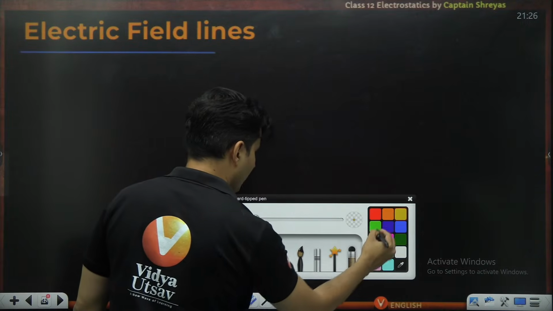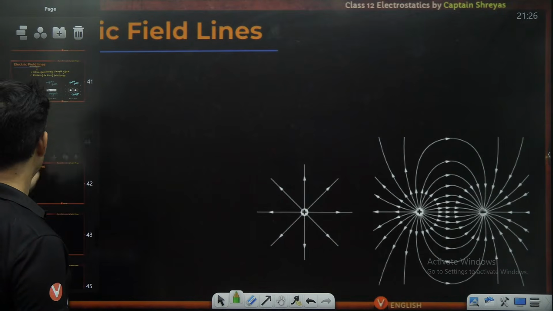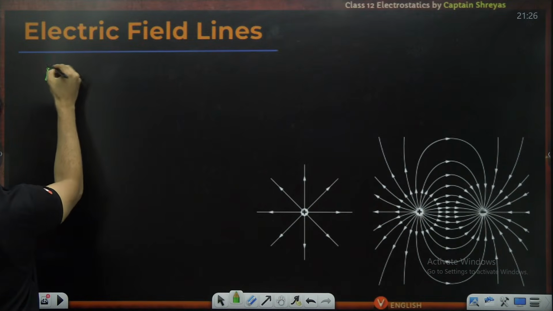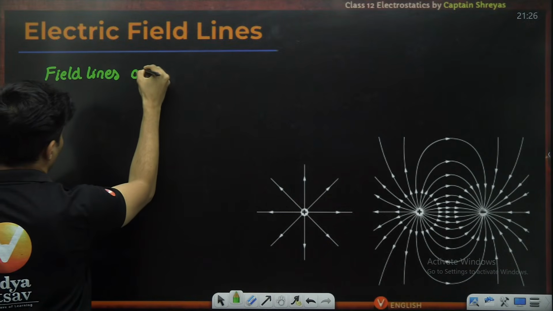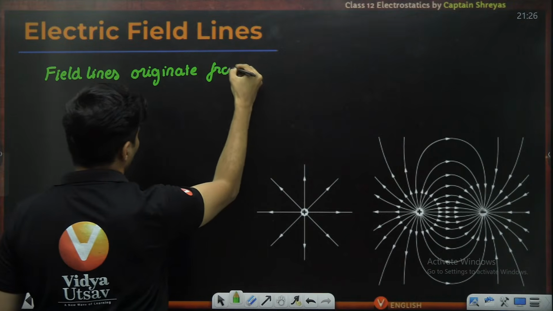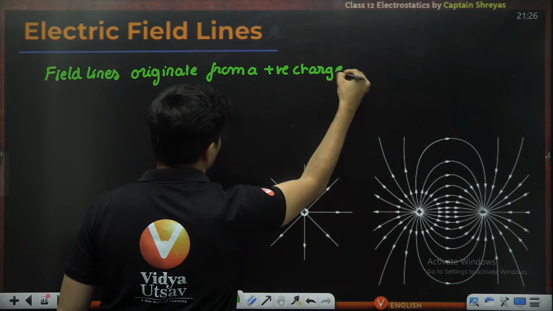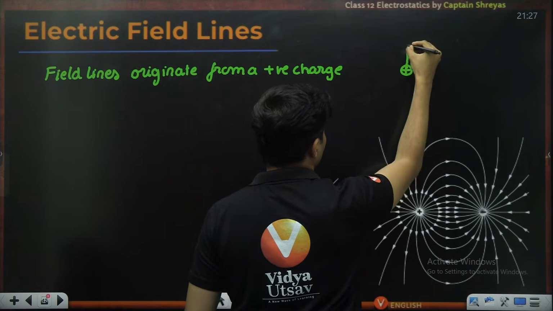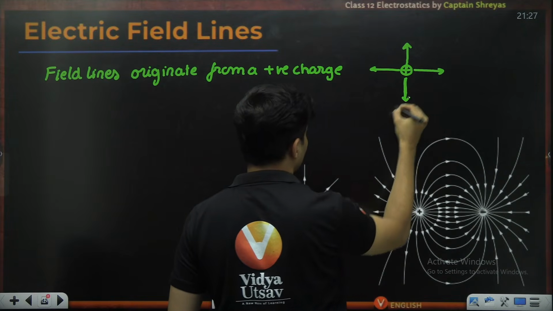First of all, this is very important. I'll just put it here. So the field lines originate from a positive charge, as you can see over here. So if there is a positive charge, the electric field lines will originate from it like this.